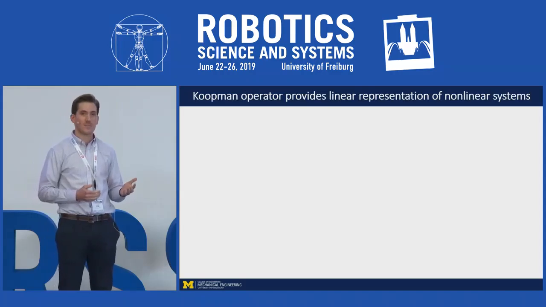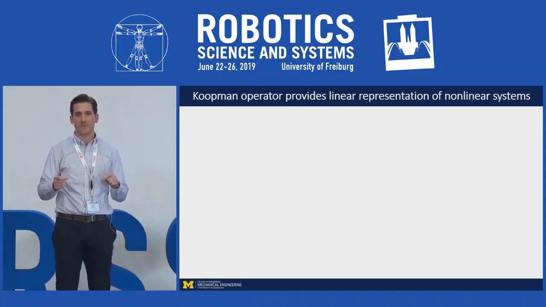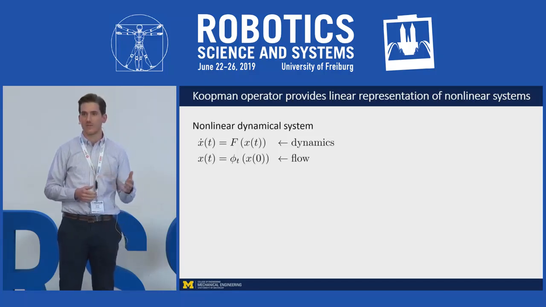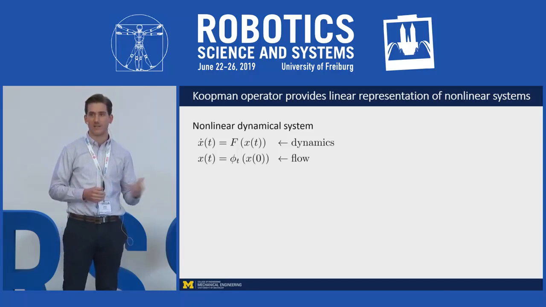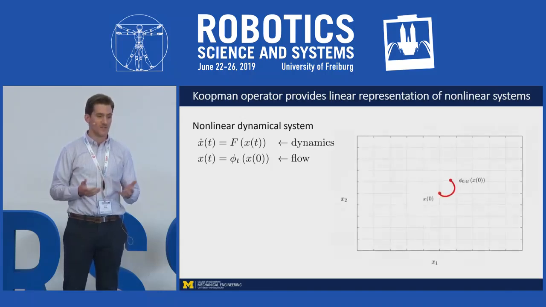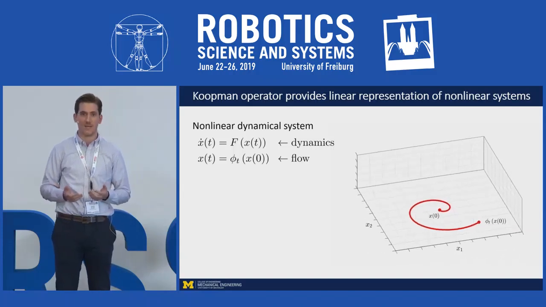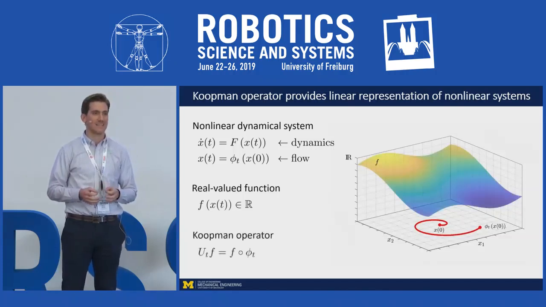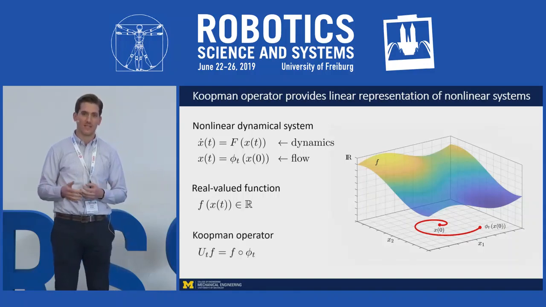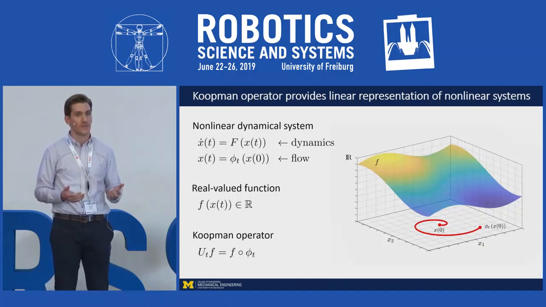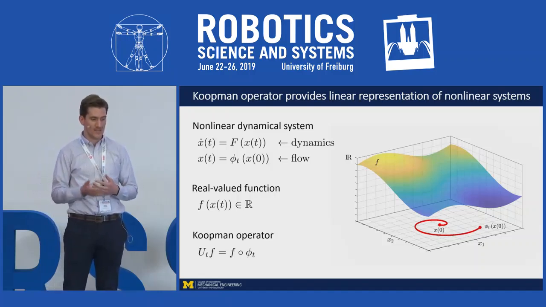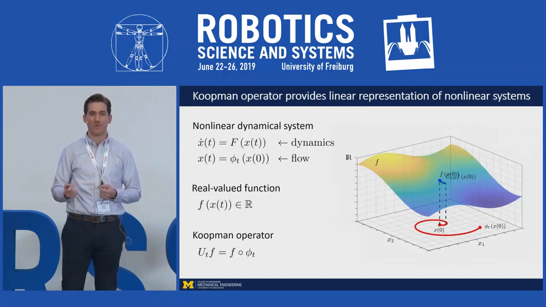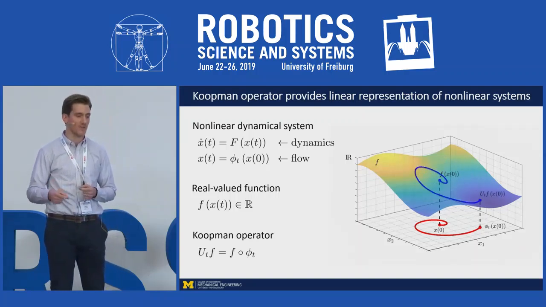So the Koopman operator makes this possible by representing the evolution of the state of a nonlinear dynamical system as a linear operation. To illustrate how this works, consider some arbitrary nonlinear dynamical system. Its flow map takes an initial state and flows it forward in time according to the dynamics. Now consider some real-valued function. The Koopman operator is defined as the linear operator that composes functions like this with the flow map of the dynamical system. So if we evaluate the function at the initial state, the Koopman operator flows the value of that function forward in time along the trajectory of the underlying system.